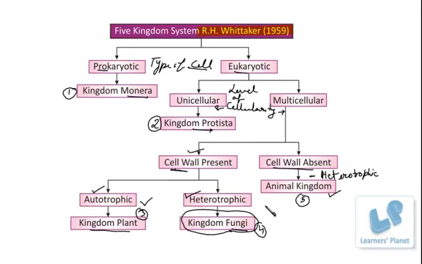Fine. So if we go according to complexity, then fungi should be numbered as the third kingdom, then plant,